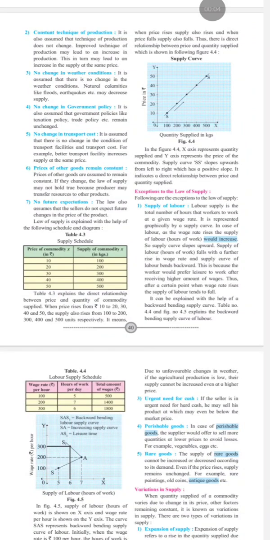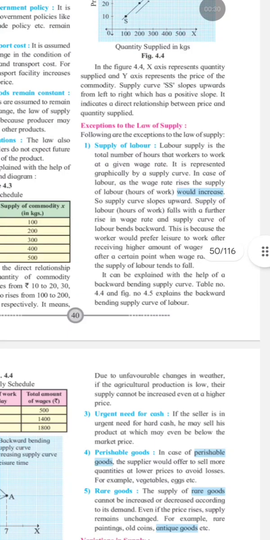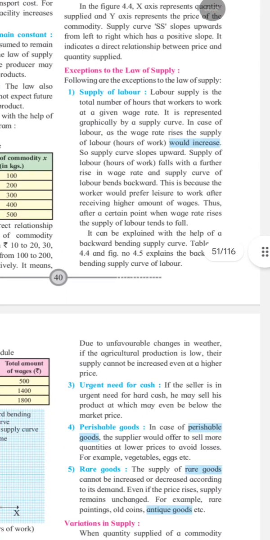This is part 2 of class 12th economics chapter number 4, supply analysis. In the previous video we studied the meaning of supply, supply schedule, determinants of supply, and the law of supply and its assumptions. Now, in this video we are going to begin with the exceptions to the law of supply. So you can see here, one by one we will be learning.